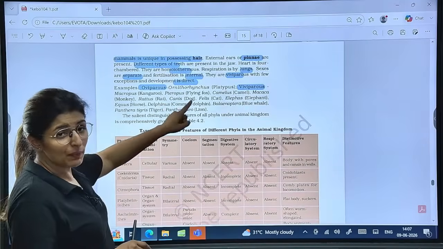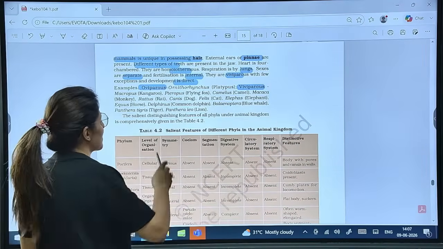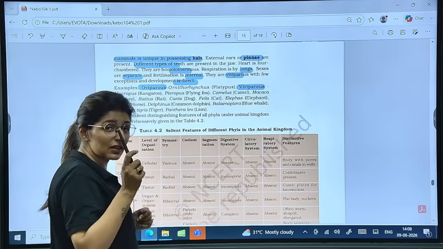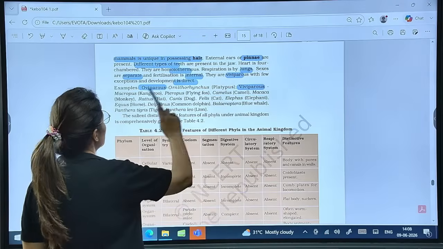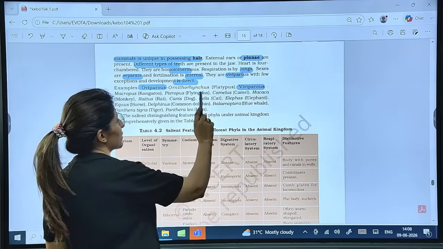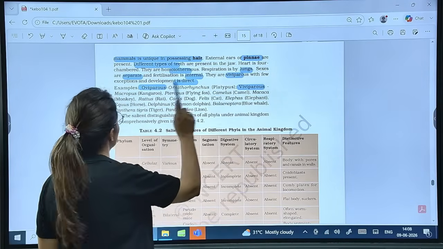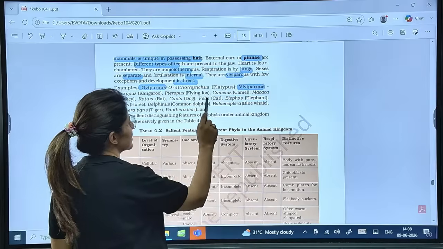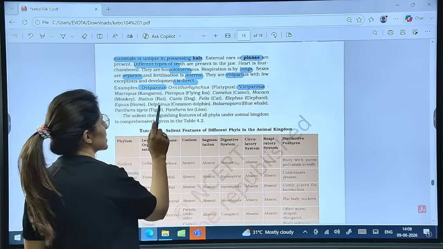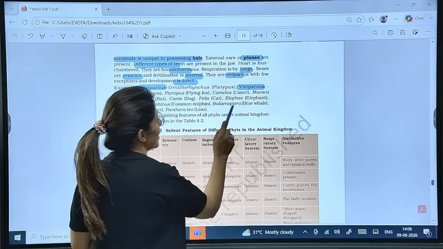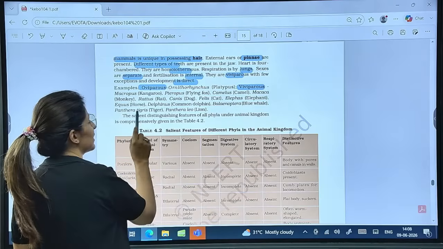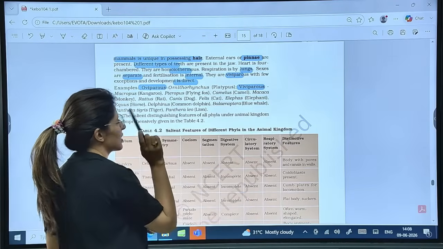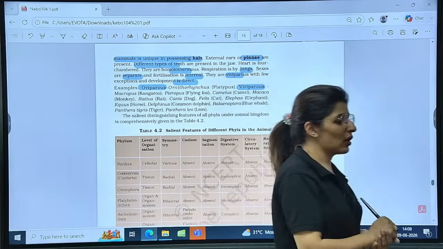Which ones are oviparous? We have 2 examples of oviparous mammals, Ornithorhynchus and another is Echidna, right? Viviparous: Macropus, kangaroo, Pteropus, flying fox, Camelus is camel, Macaca, monkey, Rattus, Canis, Felis, Elephas, Equus, Delphinus, Balaenoptera, then Panthera leo and tigris. So these are the examples of mammals.